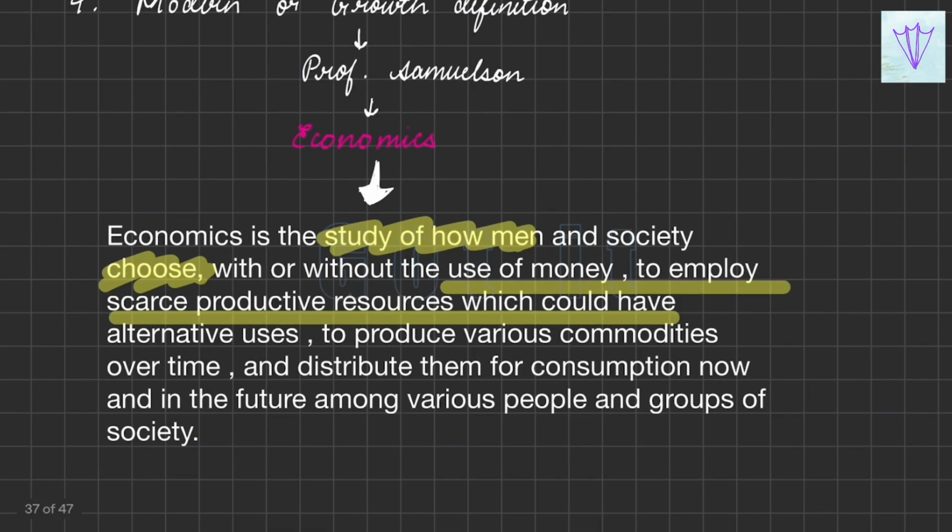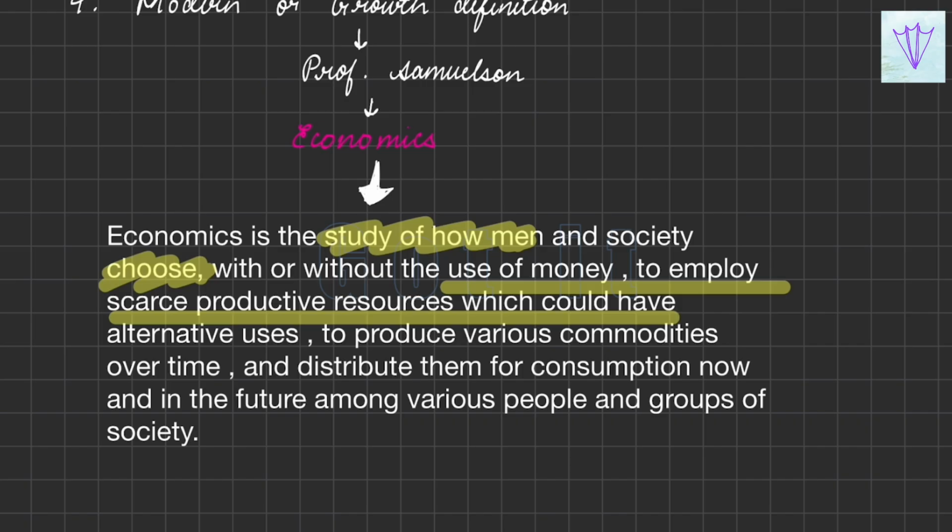So this is what was given as the modern or growth definition by Professor Samuelson: economics is the study of how men and society choose, with or without the use of money, to employ the scarce resources which could have alternative uses to provide various commodities over time and distribute them for consumption now and in the future among various groups and people.